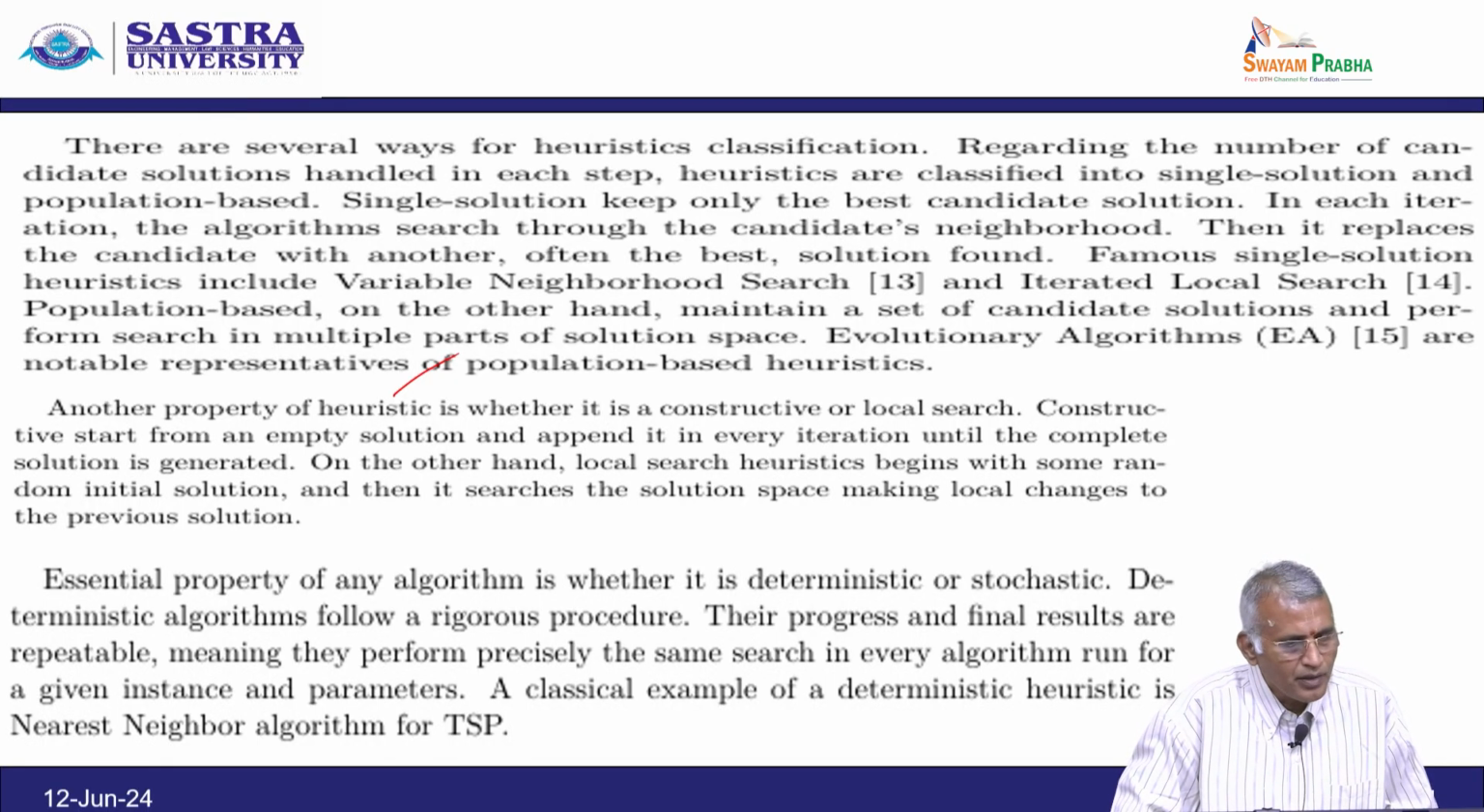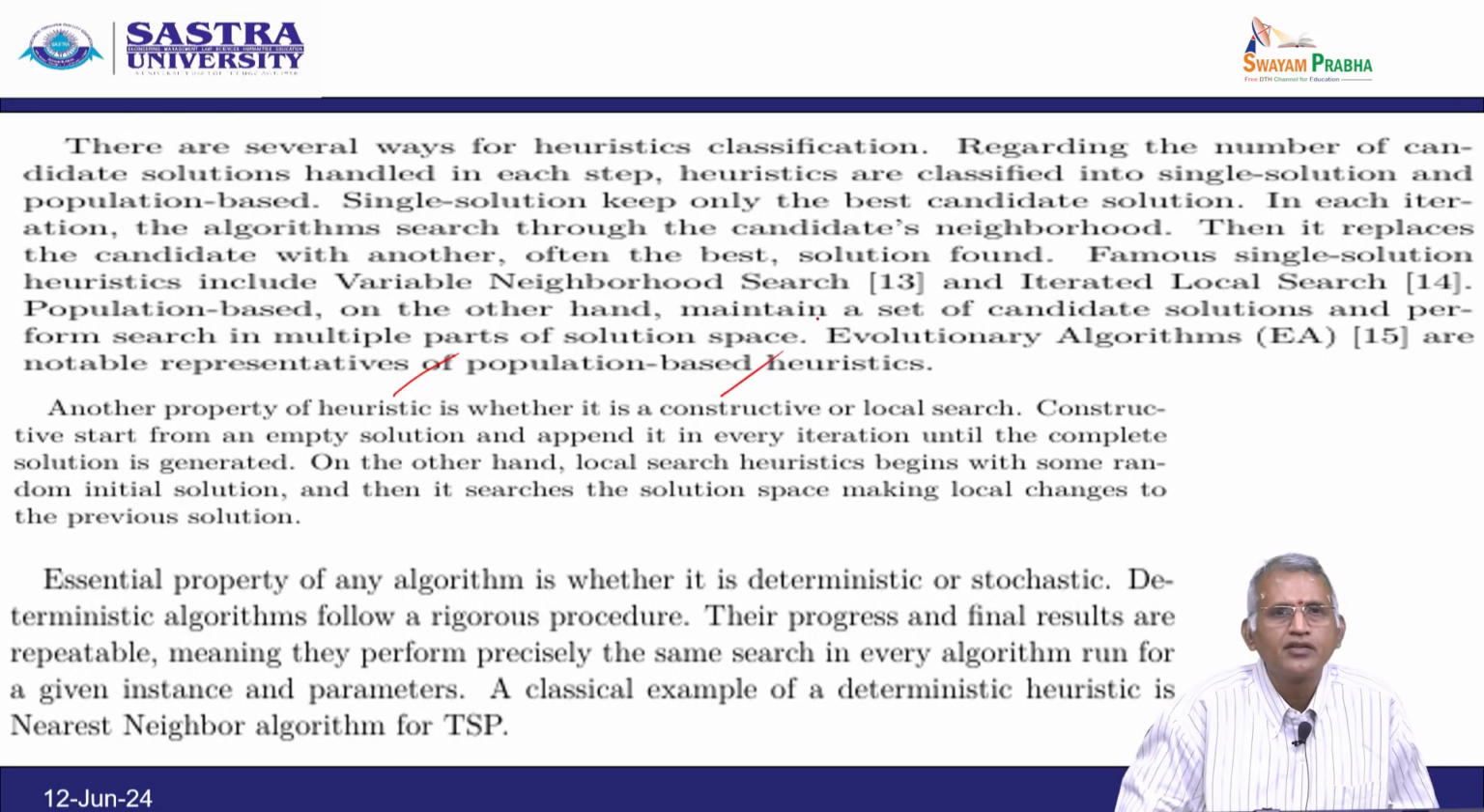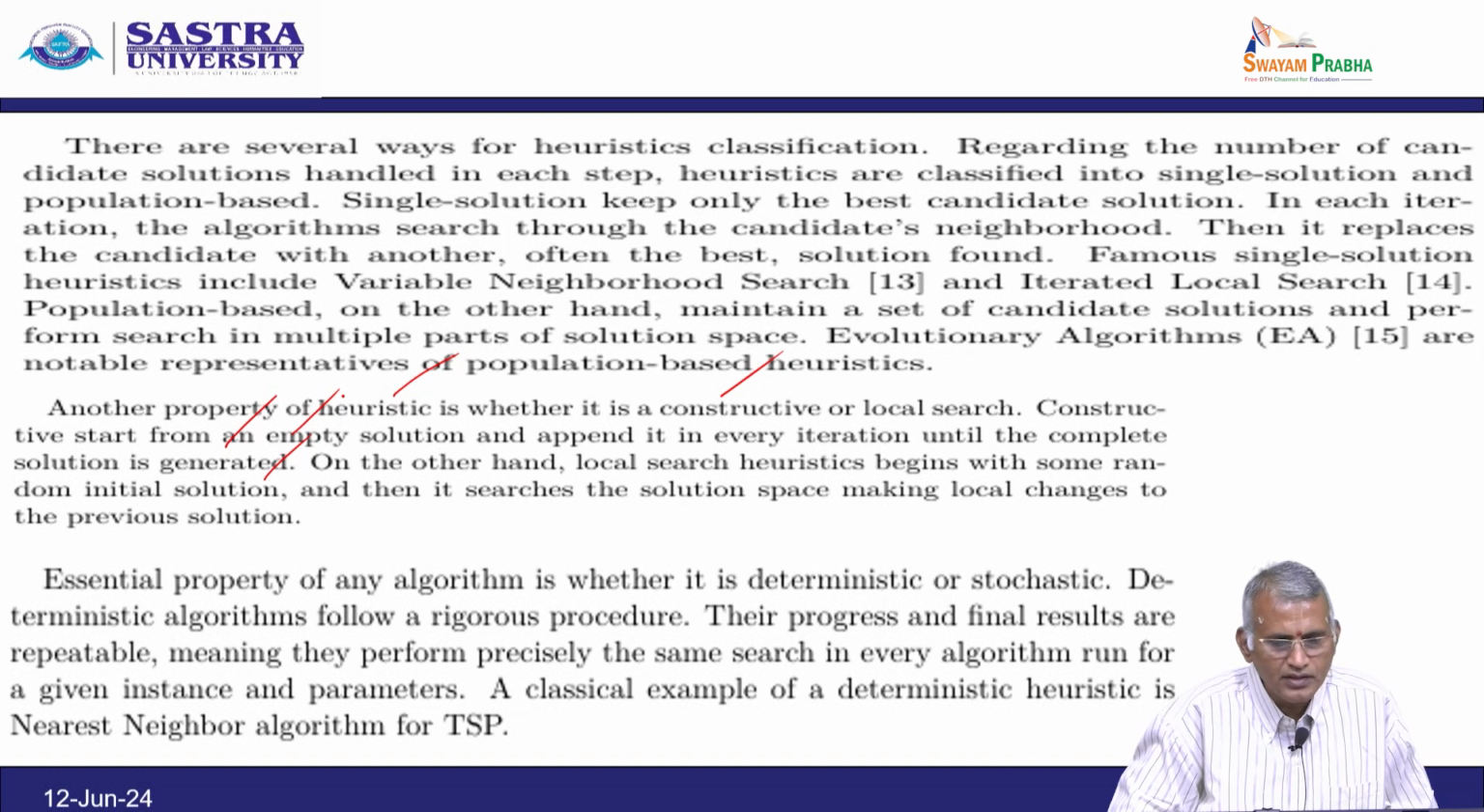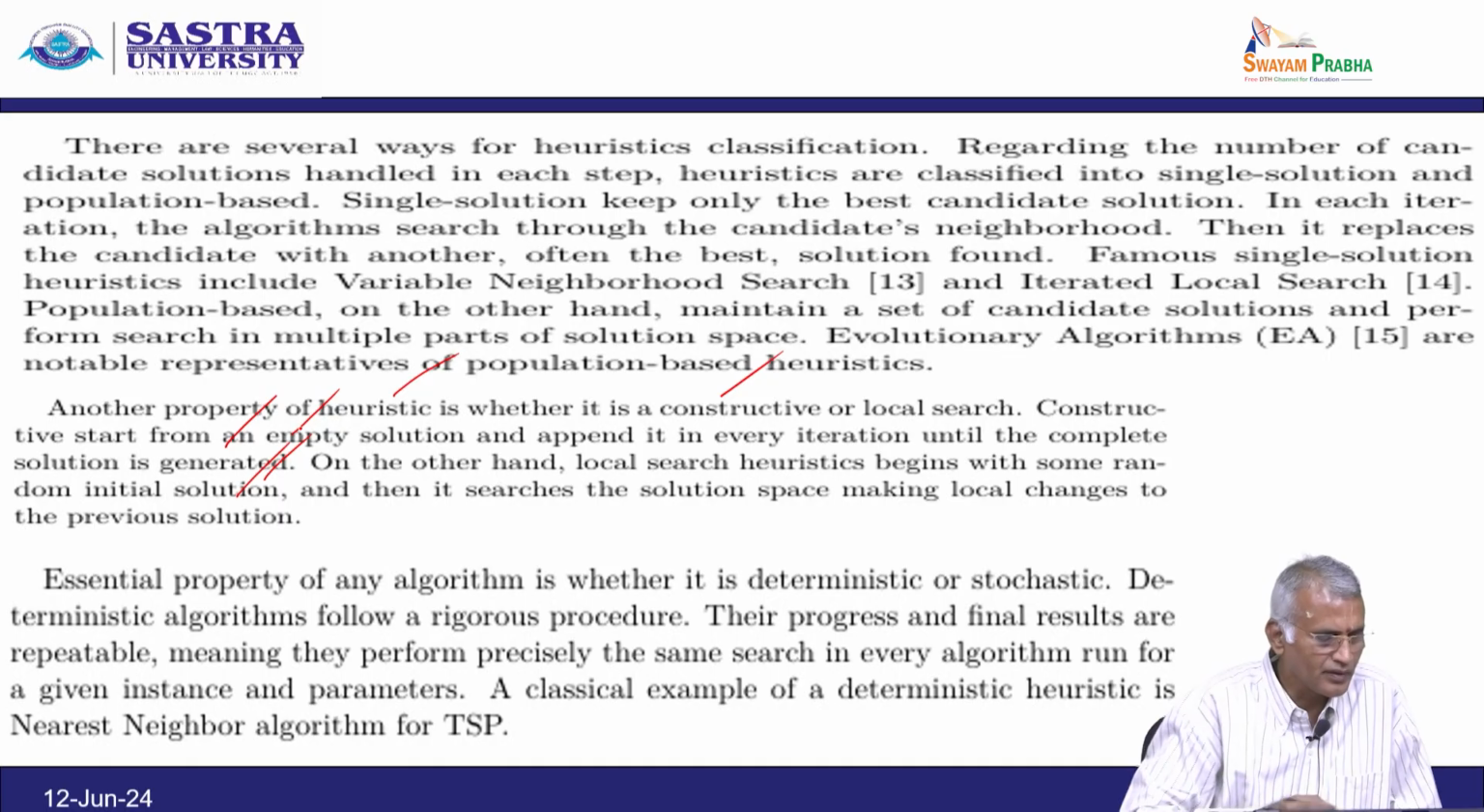Another property of heuristics is whether it is constructive or local search. Constructive starts from an empty solution and appends to it in every iteration until the complete solution is generated. On the other hand, local search heuristic begins with some random initial solution and then it searches the solution space, making local changes to the previous solution.